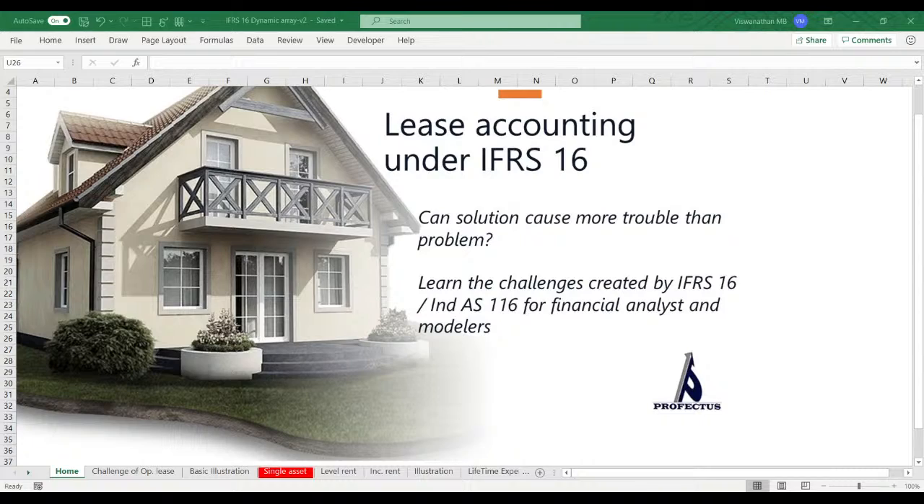So in this session, we're going to be talking about IFRS 23, and we're going to be talking about how it has created a challenge for us as a financial analyst, as a financial modeler when it comes to forecasting. So a lot of things in accounting has been done with good intentions, but that doesn't mean that it has always had good impact.